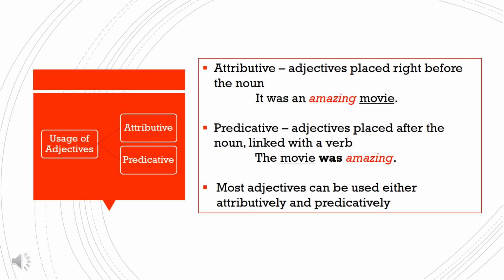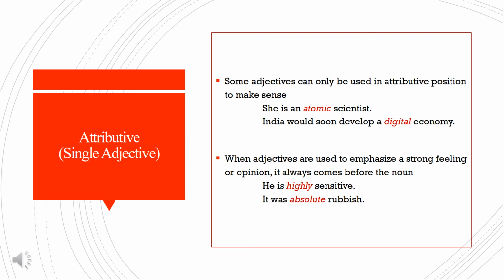When adjectives are placed after a noun, then we say that it is predicatively placed. The movie was amazing. We find the adjective amazing placed after the noun movie. Here, the word was acts as the linking verb. We can use adjectives both in attributive and predicative position, but most commonly in attributive position. A sentence can have either one adjective or more than one adjective to describe a noun. Using adjectives in attributive or predicative position needs to fulfill certain conditions.